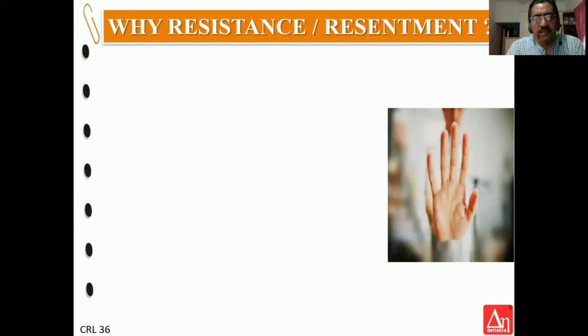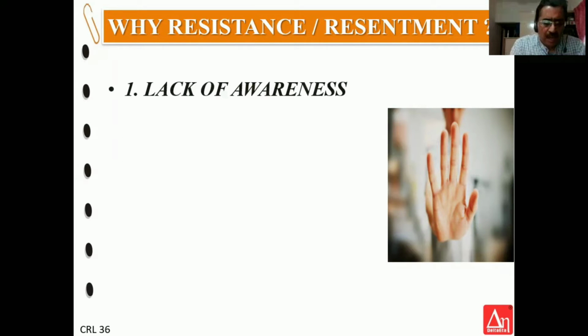Why do we have resistance in the organization? The first reason is lack of awareness. The moment you say that there's a change, people will resist it because there is a lack of awareness of what this change is. Whether it is going to be beneficial or harmful, they don't know.